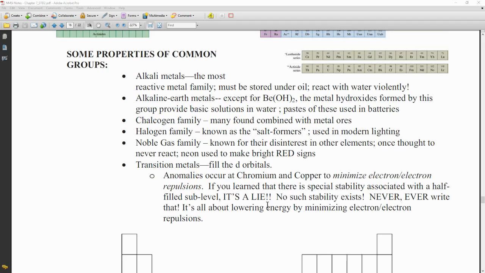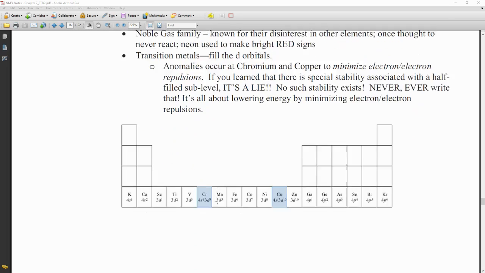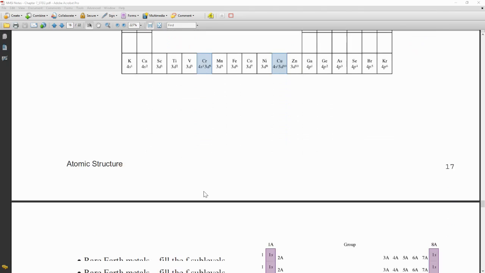There are those anomalies like we talked about with copper and chromium, where they are minimizing the electron-electron repulsions by spreading out those electrons into, instead of two being in the 4s, having one promoted to fill that separate d orbital.